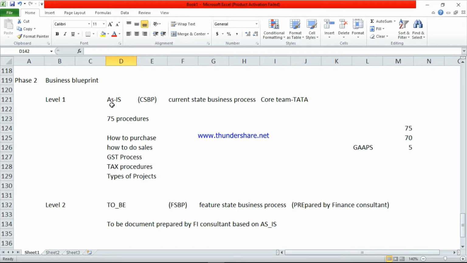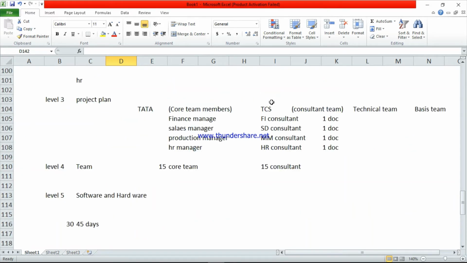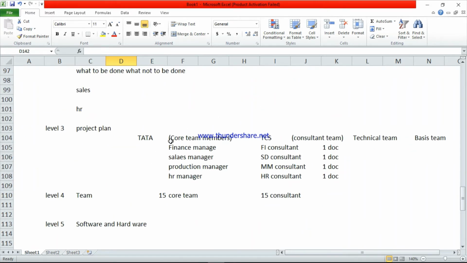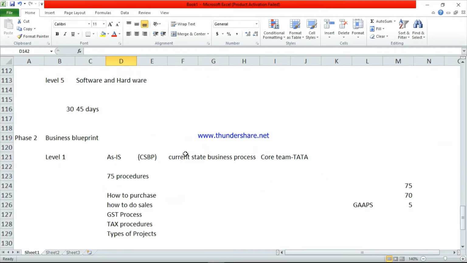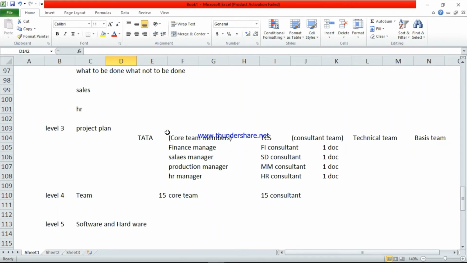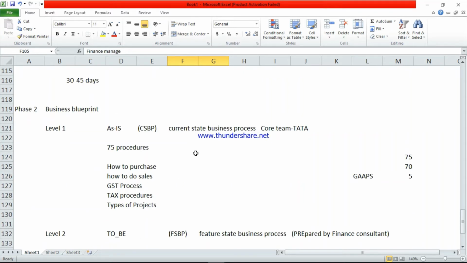So here in first level, core team members from Tata Group. So look at this one. Tata has 15 employees and TCS has 15 employees. Okay. So first core team, these persons will prepare a sub individual document, that is an as is document. It contains how they are doing the data, what kind of procedure they are following in Oracle. So they will prepare one document.